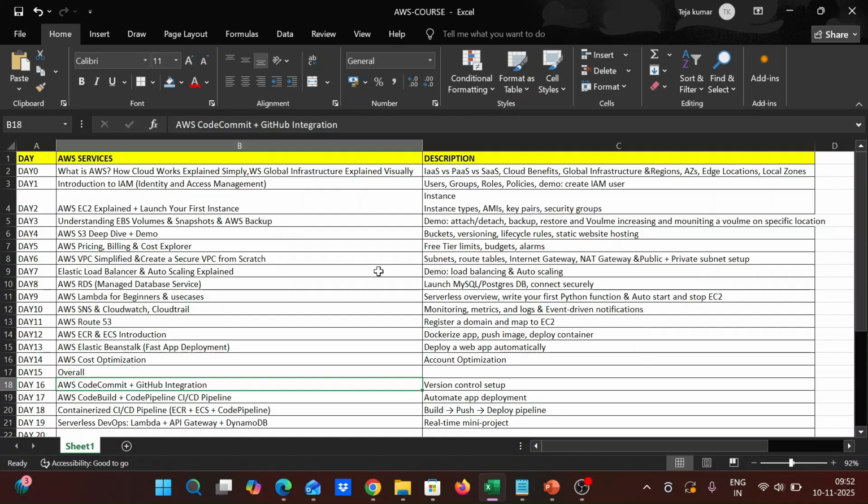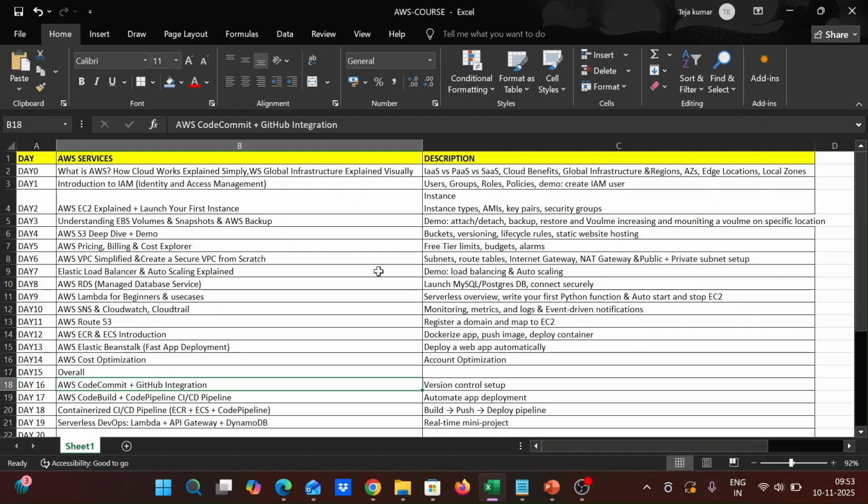And then next, coming to EBS volumes, snapshots and AWS Backup. Here I would like to say how to detach a volume, how to attach a volume, and how to restore a volume from an available snapshot.